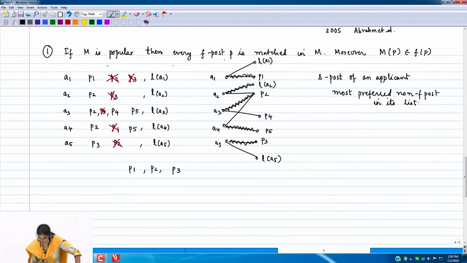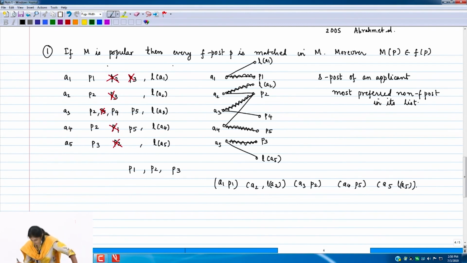So, let us write this matching: A1 P1, A2 L of A2, A3 P2, A4 P5 and A5 P3, right.